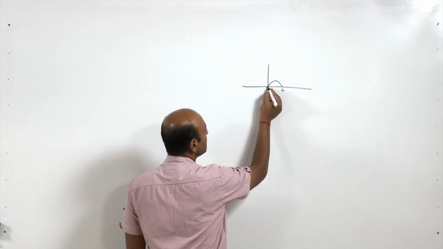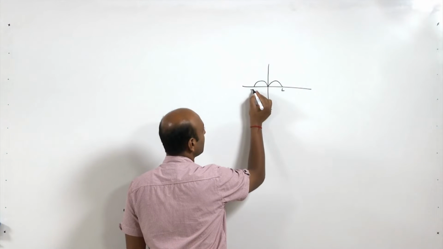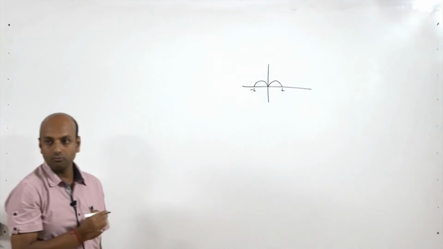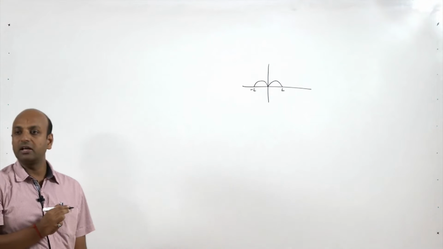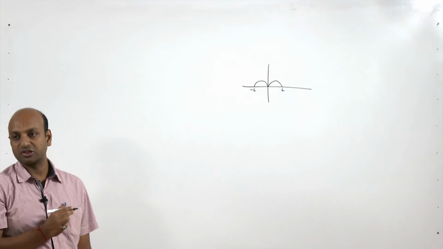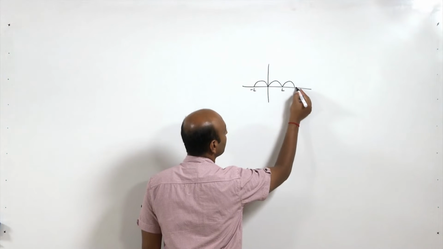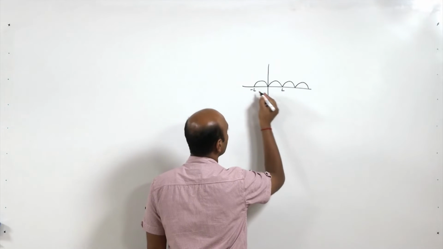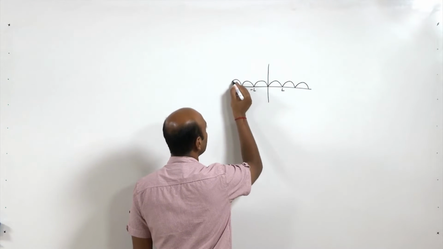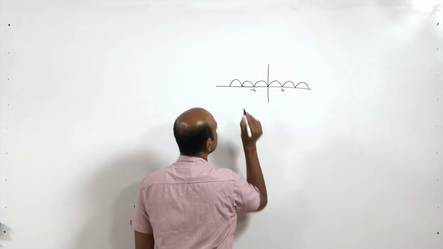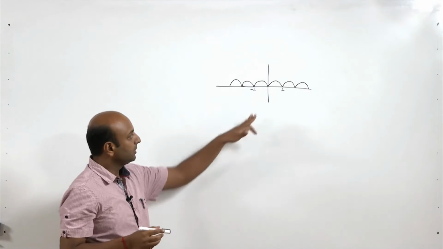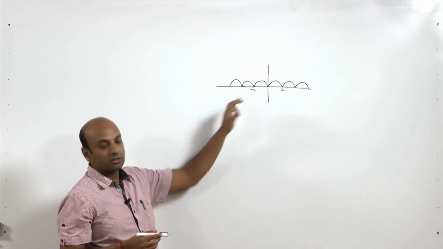You can extend this function as an even function from minus L to plus L, and then find the Fourier series expansion of this function. Whatever function is given to you from 0 to L, you can find the even extension of this function, taking the function as an even function.